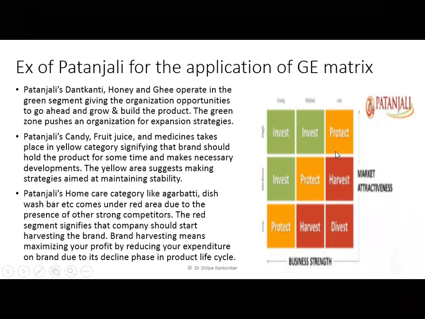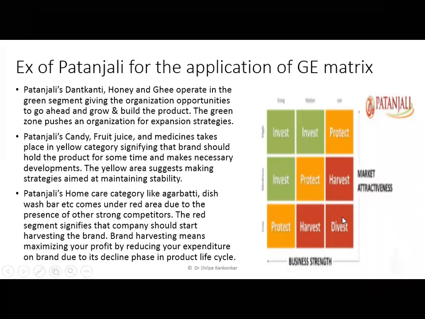So classic example, you have dishwasher bar, उनको super competition मिला है Rin से, in fact their Patanjali washing powder is so bad, it is in no comparison to Surf Excel. In fact, after using the Patanjali washing powder, you can feel the clothes getting very rough, they are very strong on hands also. So their product is not doing well here. So they are coming in the red zone due to presence of strong competition. मतलब उनके products उतने अच्छे नहीं है इस area में.